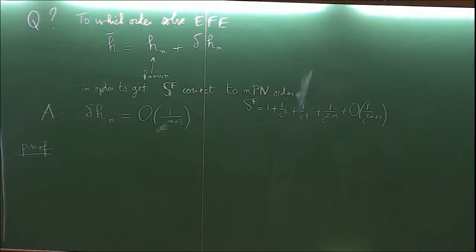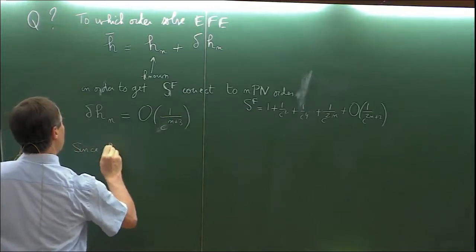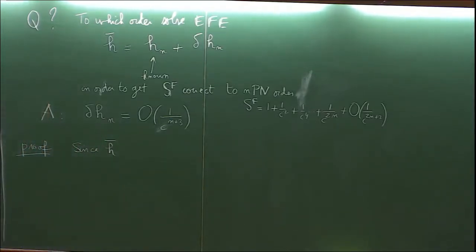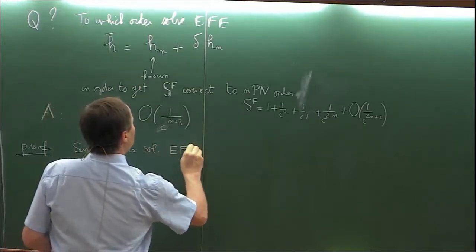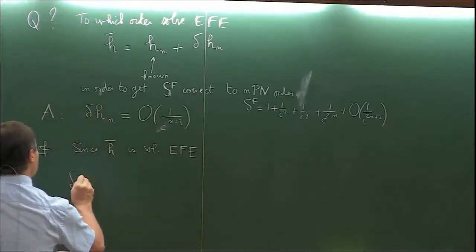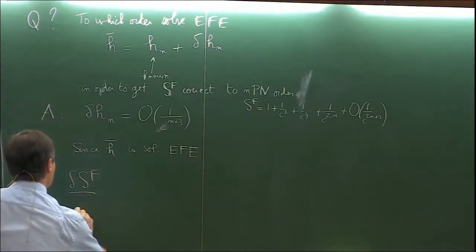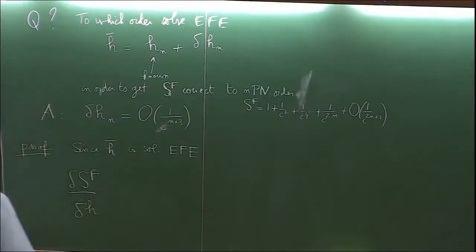is that first we recall that since h bar is an exact solution but computed perturbatively in the PN expansion of the Einstein field equations, this h bar solution satisfies the principle of minimal or extremum action, and therefore the functional derivative of my Fokker action with respect to that metric is 0.